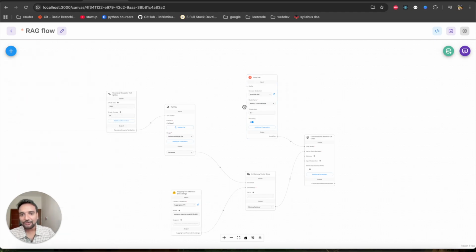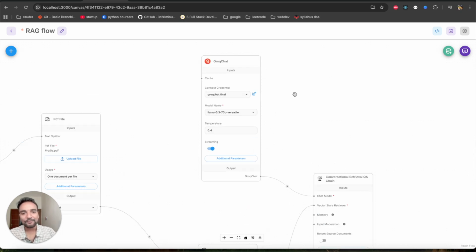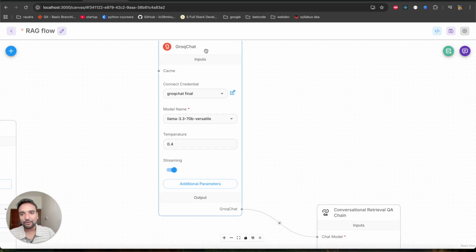Okay, and then you have to simply connect one component to another component, and magically it will work, and you don't need to write a single line of code. So my first component here is Groq Chat. This interface is connecting to the Llama 3 LLM. So basically I have given an LLM here.